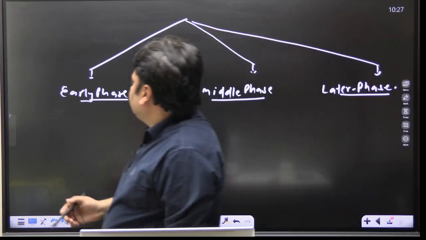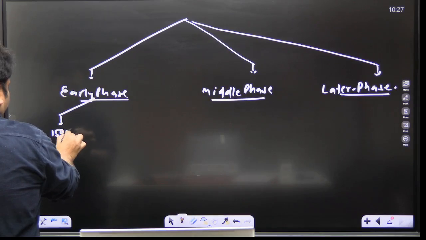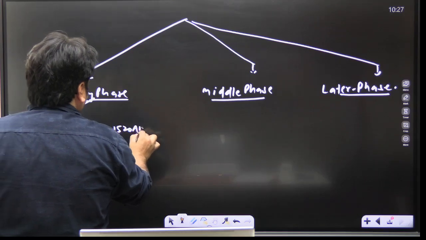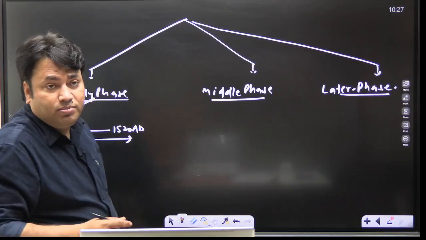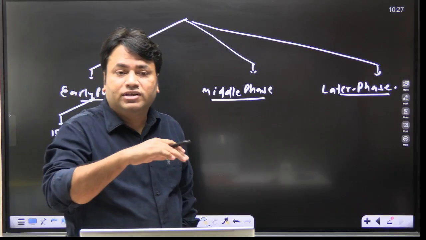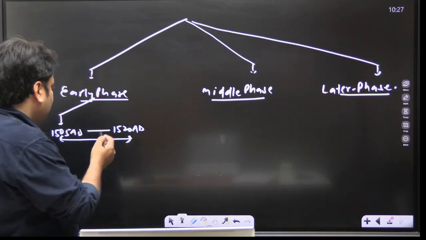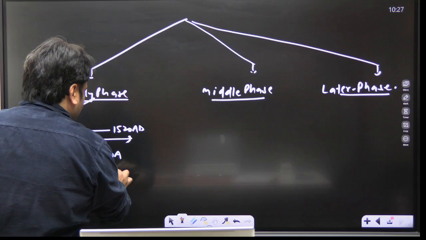Right from 1505 AD to 1520 AD, this part was the early phase, where there are 2 most important Portuguese viceroys, Francisco de Almeida and Alfonso de Albuquerque.